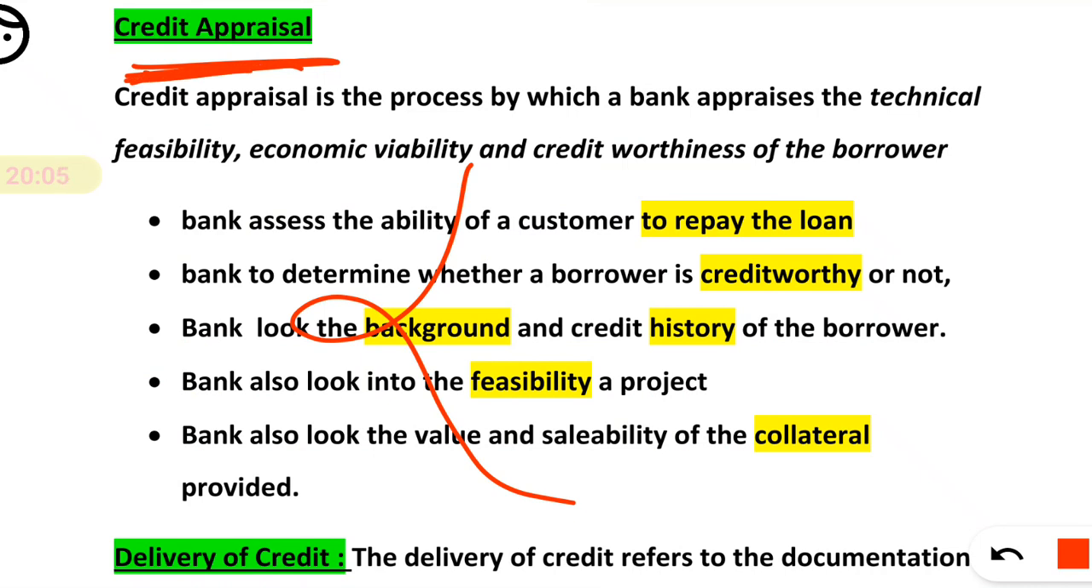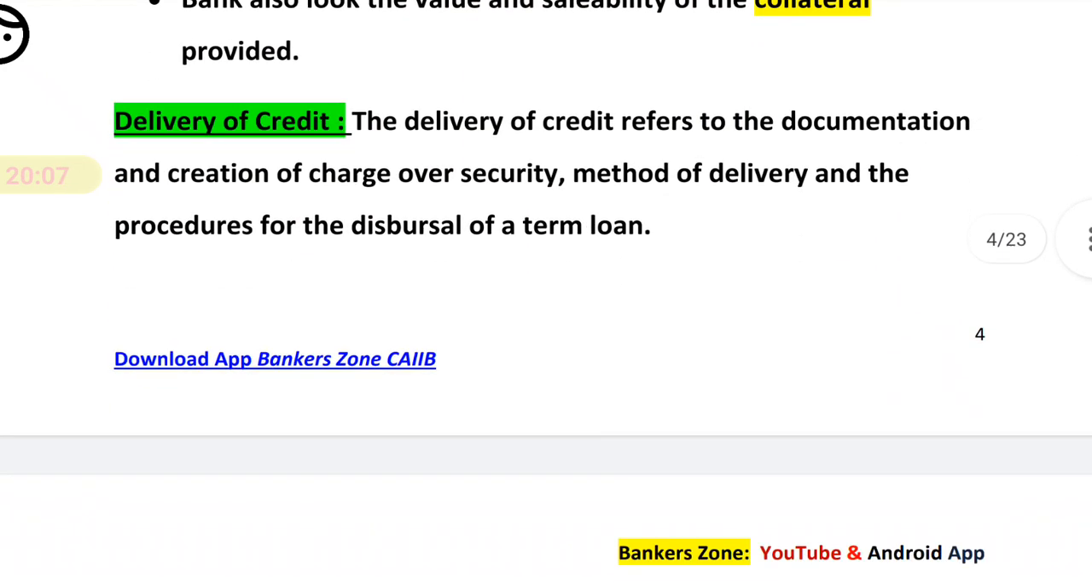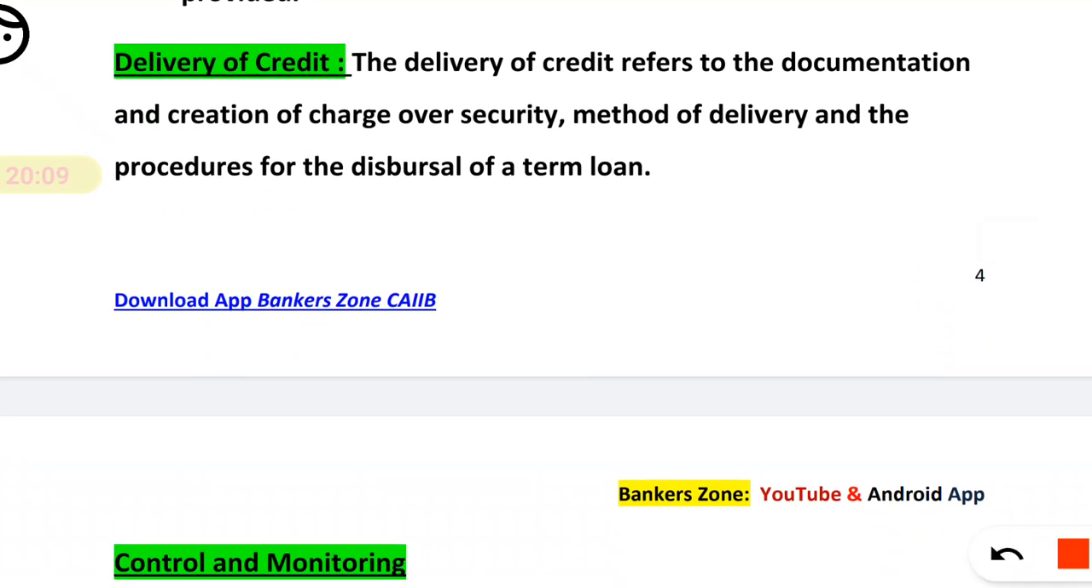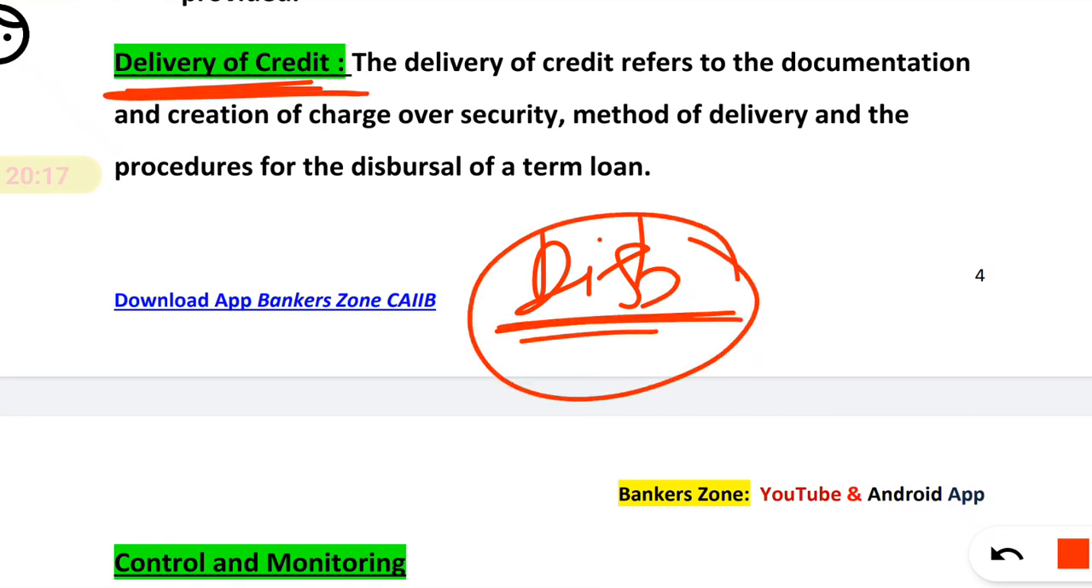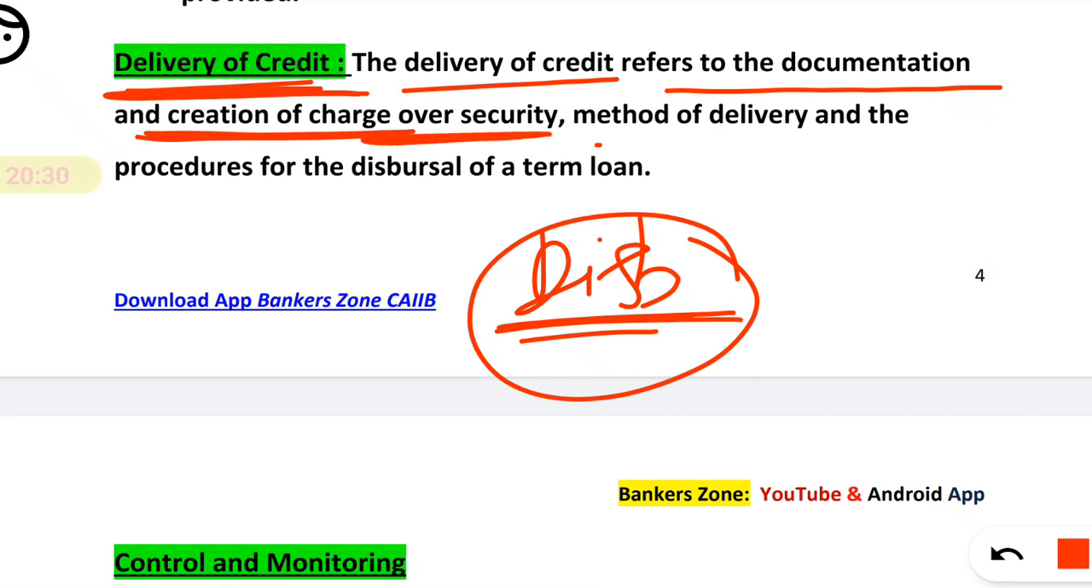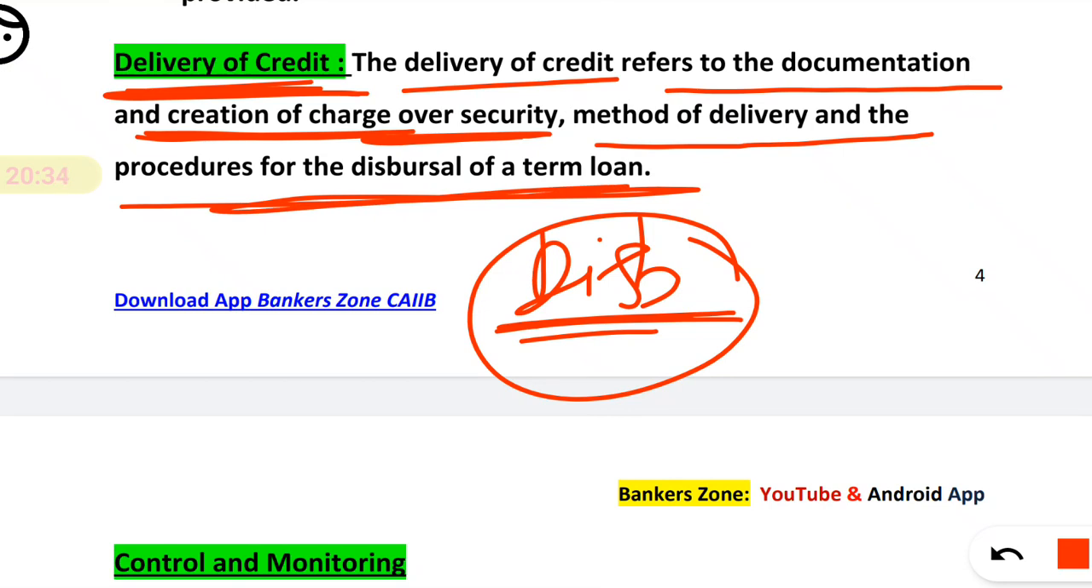Okay, now we have sanctioned the loan. The next step is delivery of the credit. Delivery of the credit simply means disbursement. In short, you can remember delivery of the credit means disbursement of the loan. Delivery of the credit refers to the documentation and creation of a charge over security, the method of delivery, and the procedure for disbursement of the term loan.